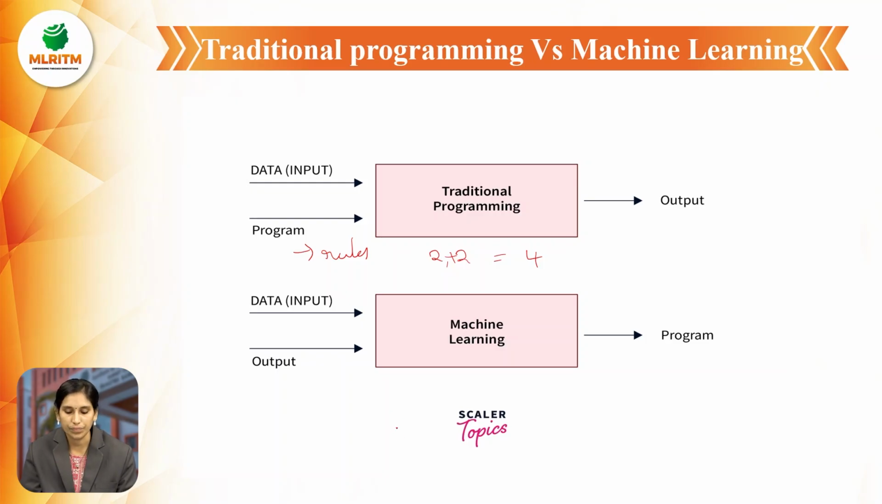Coming to machine learning, the data is given as input along with the expected output. Then using machine learning algorithms, it prepares patterns and rules, and it gives the program. That means it stores the patterns and rules. So here we give data as input and output, and it gives the program.